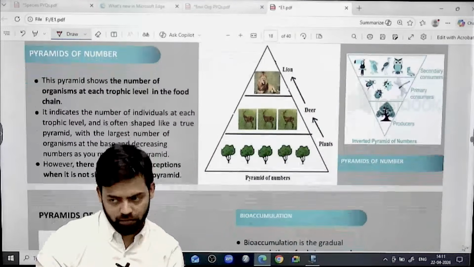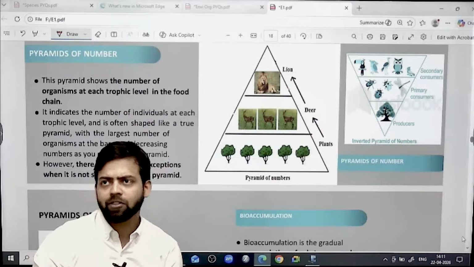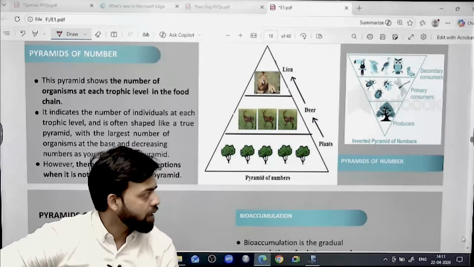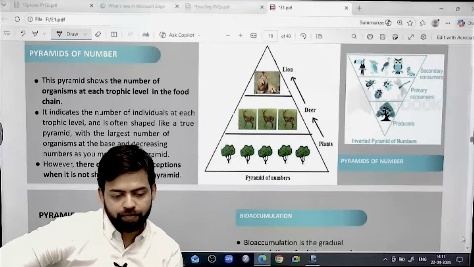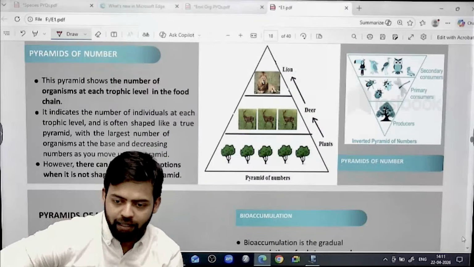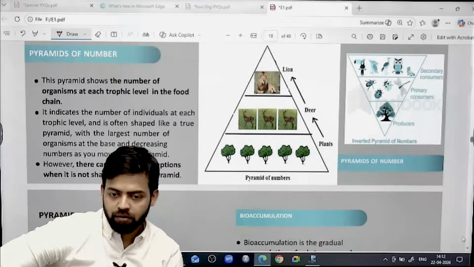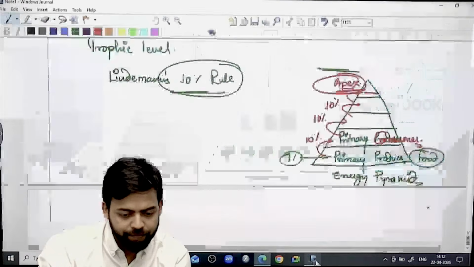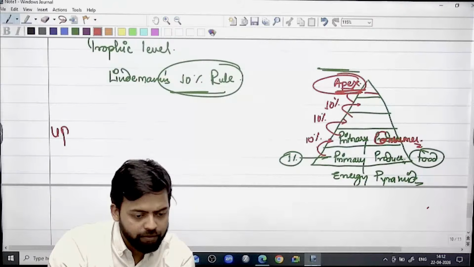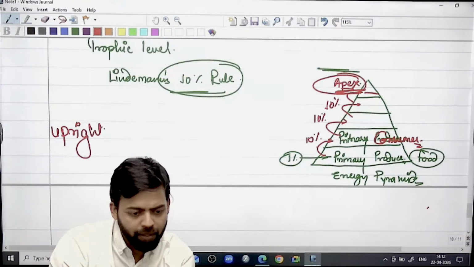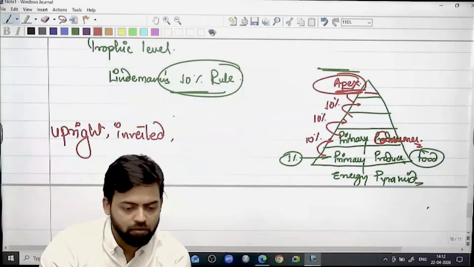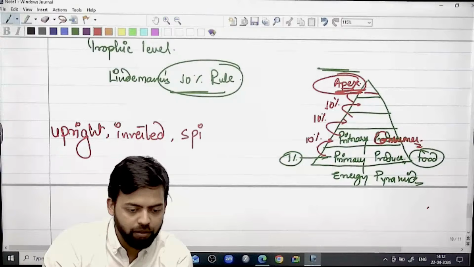Whereas, next sentence, pyramids of biomass and numbers can be upright, inverted, or spindle shaped.